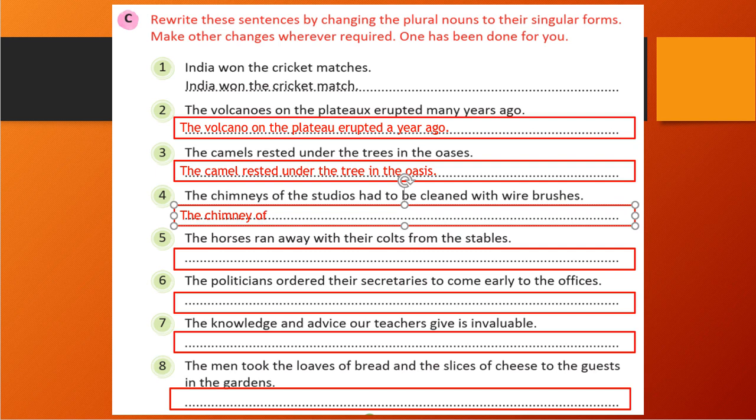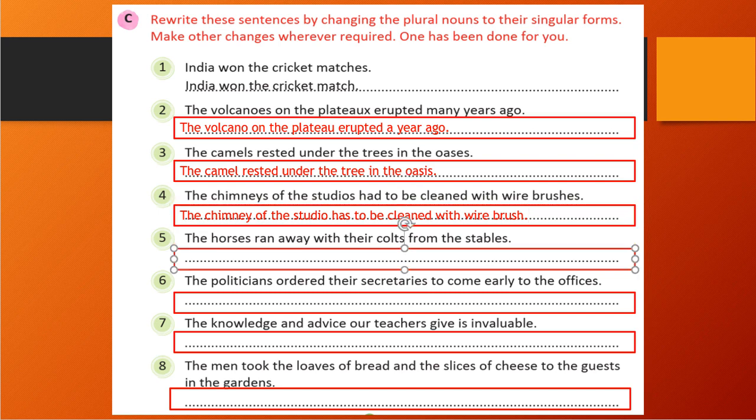So after o there is s, that we will remove, right? Of the studio had to be cleaned with wire brush. So brush, why we wrote? Because brushes is a plural form, correct?